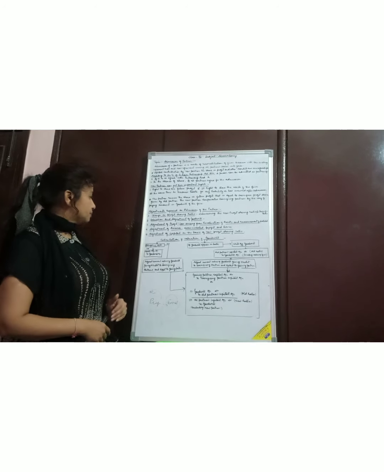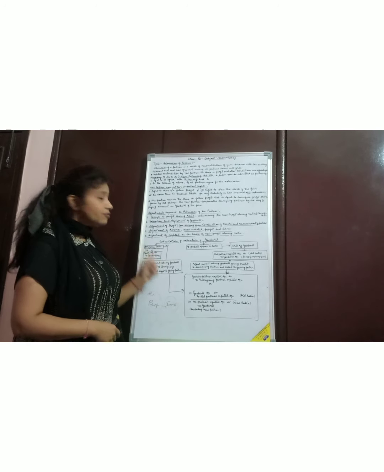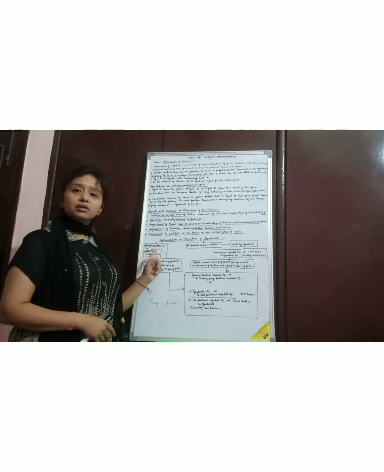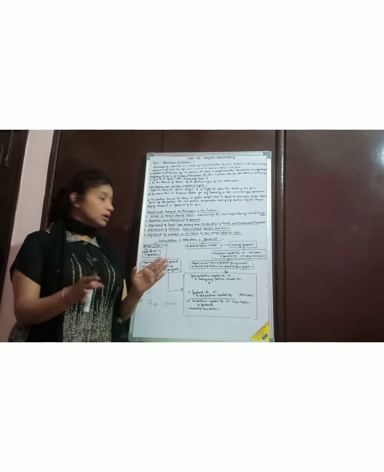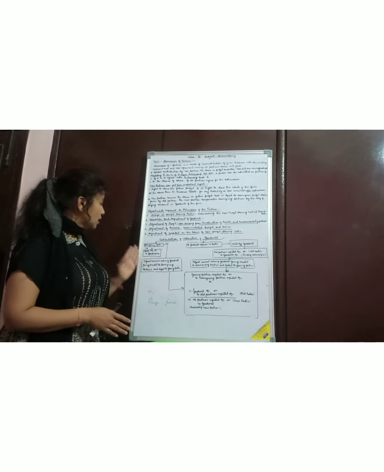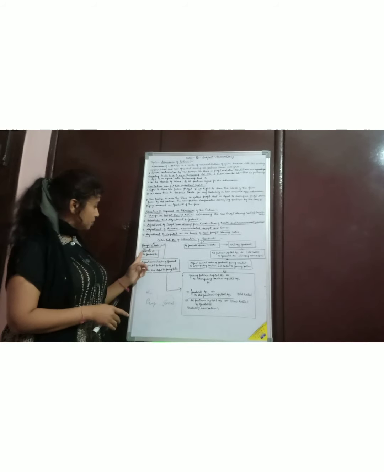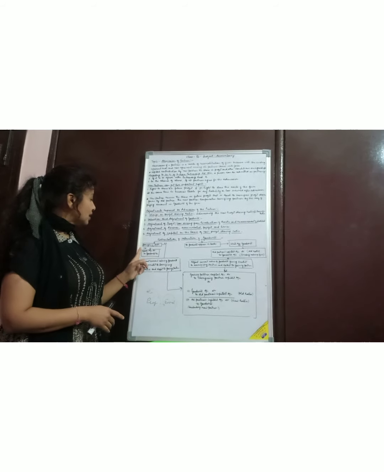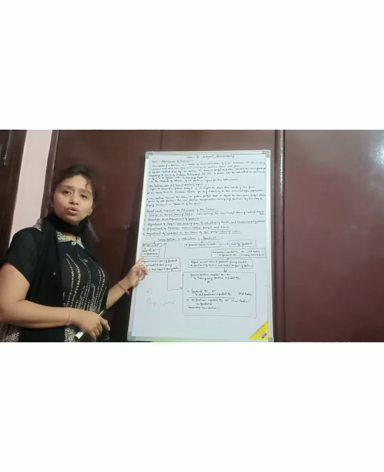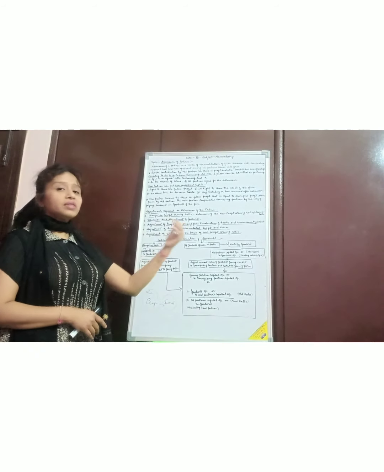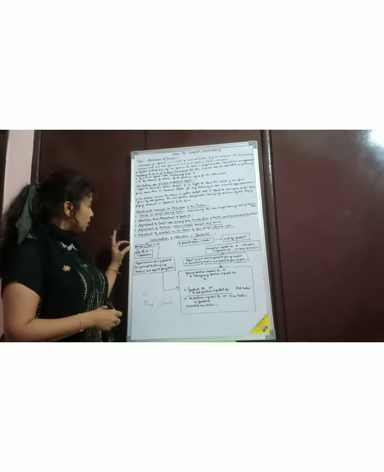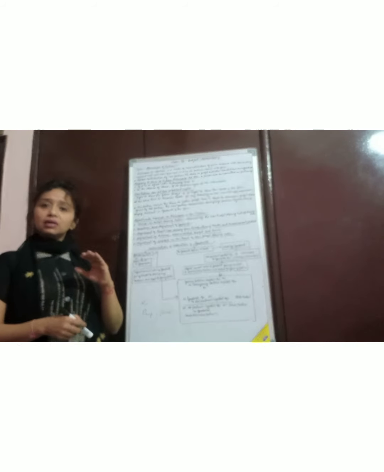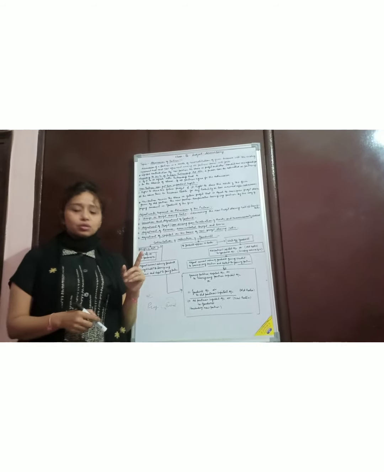How is it done? First of all, if the partner comes with cash, it means the partner brought the cash. When he brought the cash, what will be the entry? That is the cash account debit to goodwill. So, the calculation of goodwill when the partner brings the cash.